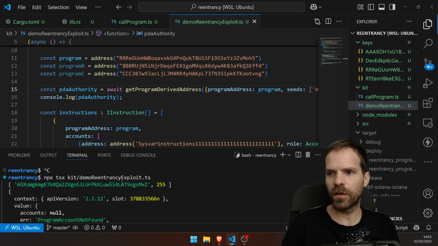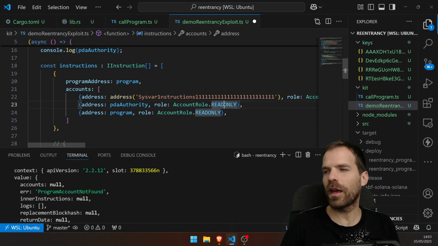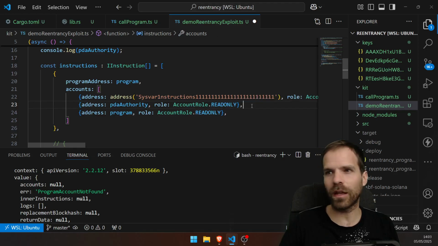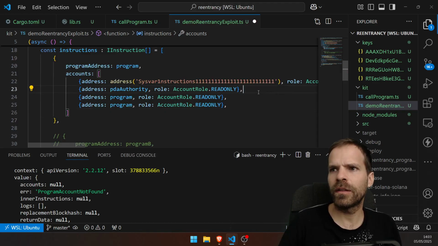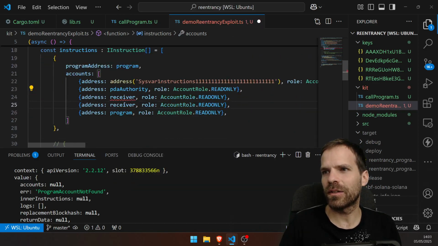So this is gonna be the authority. I'm gonna put the PDA authority as read only. That's fine. I don't need to write to that. It's just used for signing. And then I'm also gonna need a receiver and a data account. Those two will need to be writable.